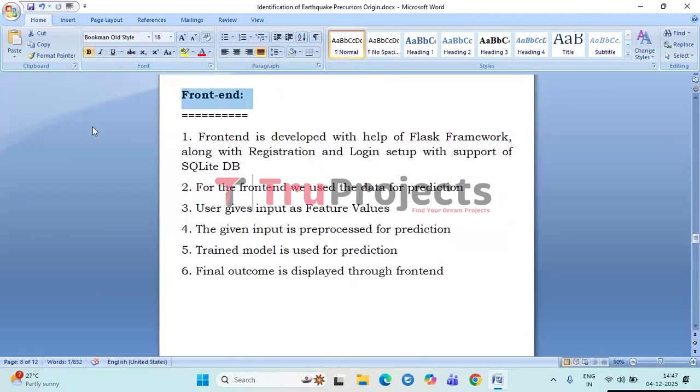Coming to the front end, a user interface is created using Flask. It includes user registration and login features with SQL database support. The UI allows users to enter feature values manually for prediction. The entered values are cleaned, scaled, and prepared to match the format expected by the trained model. The saved best model is loaded and used to generate predictions based on the user's input. The prediction results, like precursor or non-precursor, are shown on the front end in a user-friendly format.